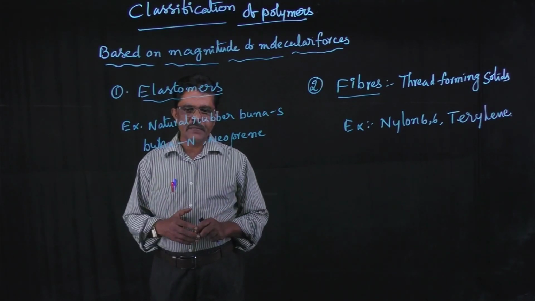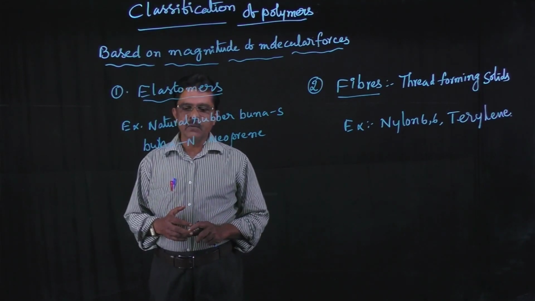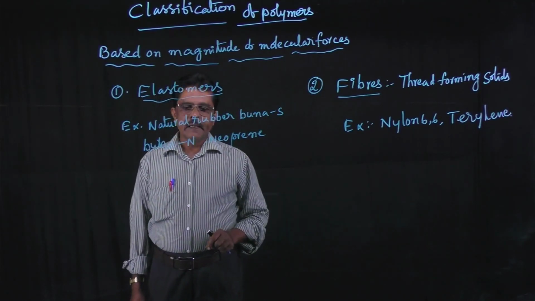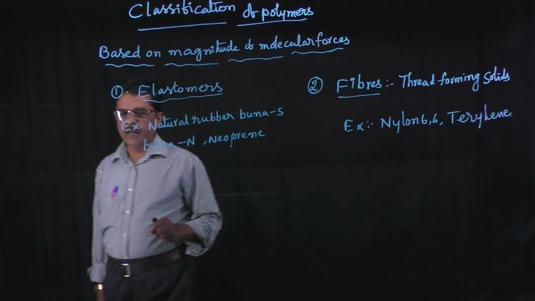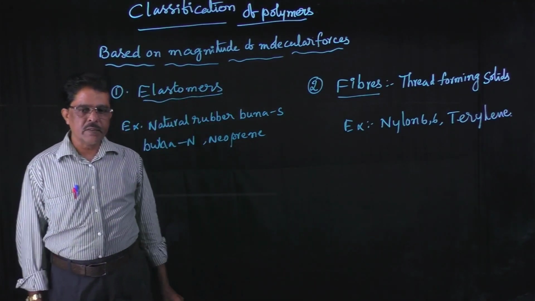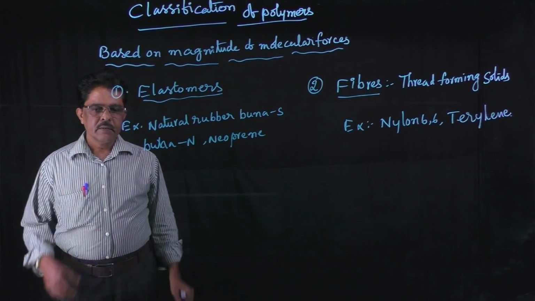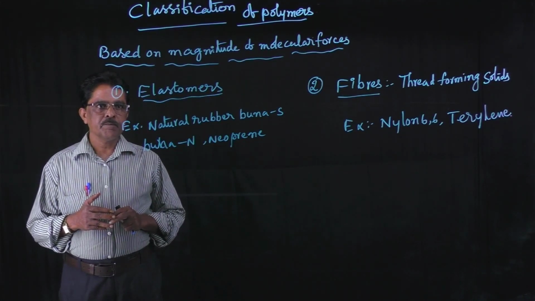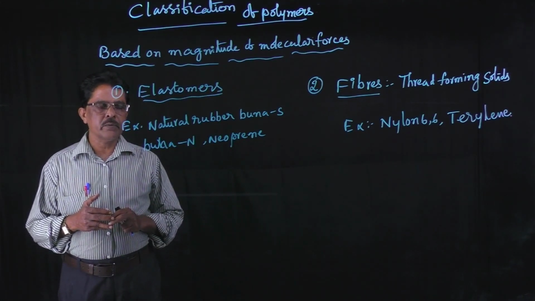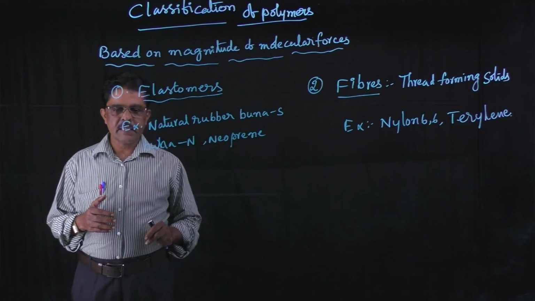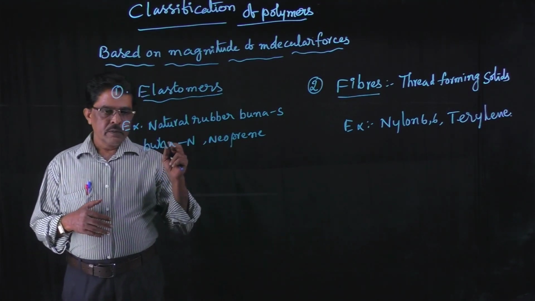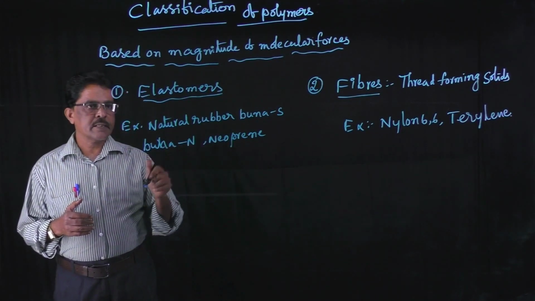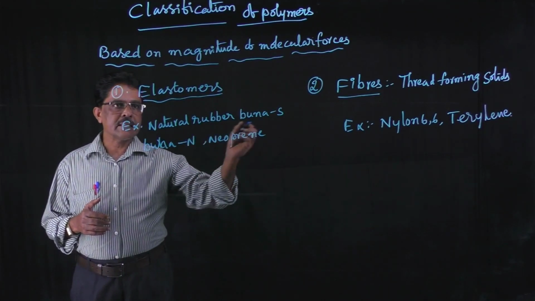Today we are going to study the classification of polymers. The fourth type is based on the magnitude of molecular forces. Based on the molecular forces, we can classify the polymers into elastomers, fibers, and threads. First two, we have to discuss are elastomers and fibers.